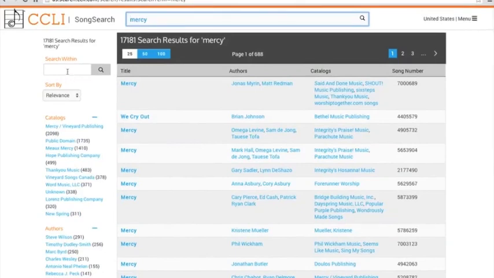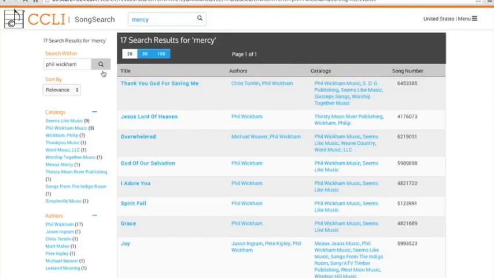is search within. I see that, for example, Phil Wickham is right here. Let's say that we didn't see that Phil Wickham result, but we know that Phil was a writer, maybe a co-writer, we don't know, but we know his name was involved. So what you do is search within and click on that, and it should just bring up that result.